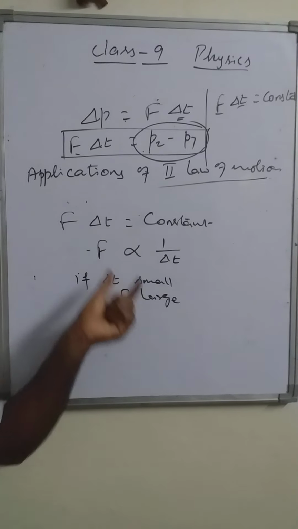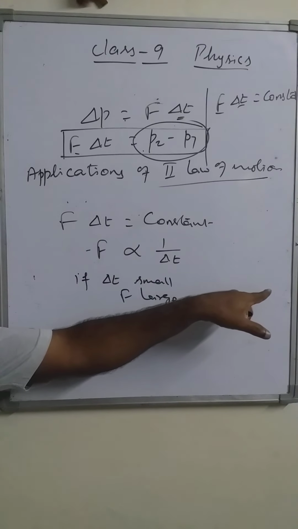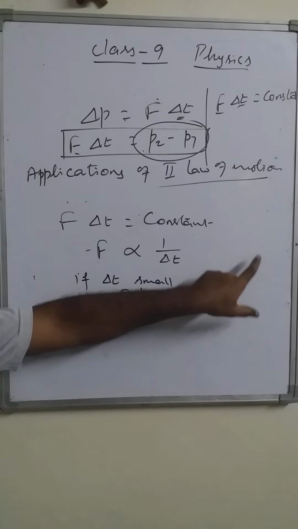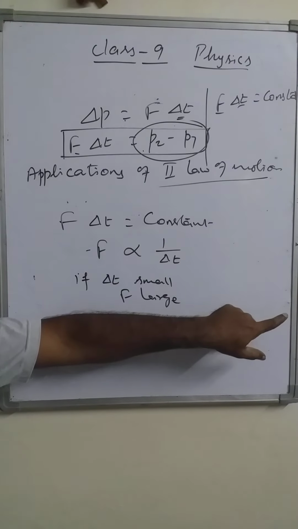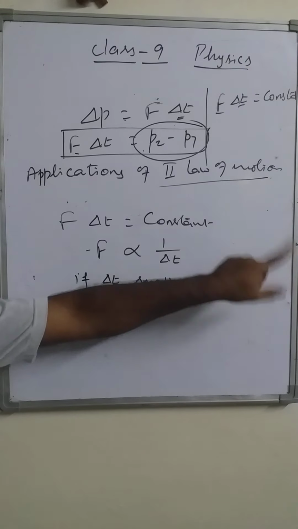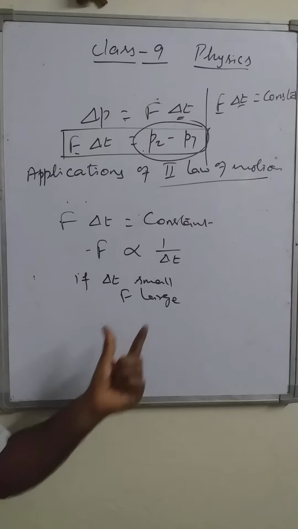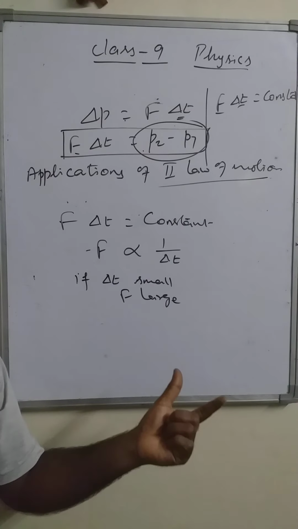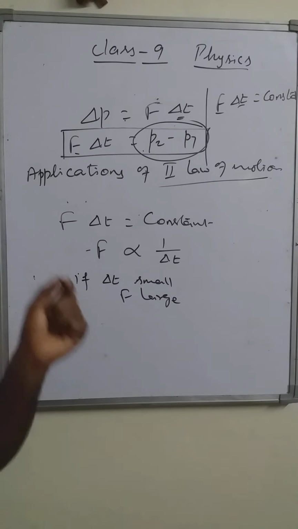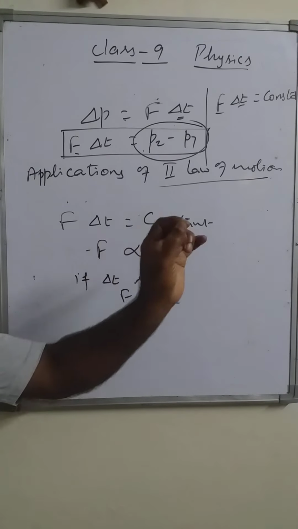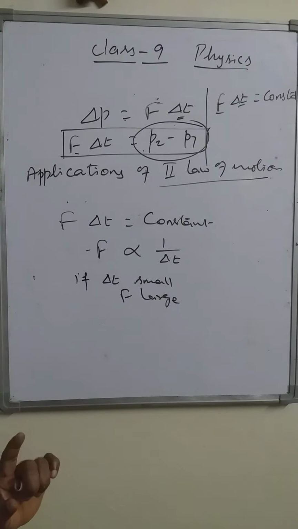In the first situation, the ball stopped at once. The second one was the ball stopped after some time. So in the second case, the time taken is longer. So in the second case, delta t is longer, so F will be smaller. That's why, to reduce the force applied by the ball on the hand, the player is lowering the hand.